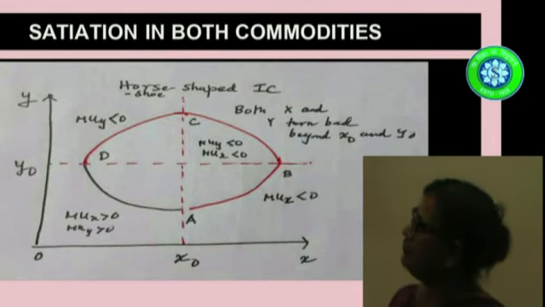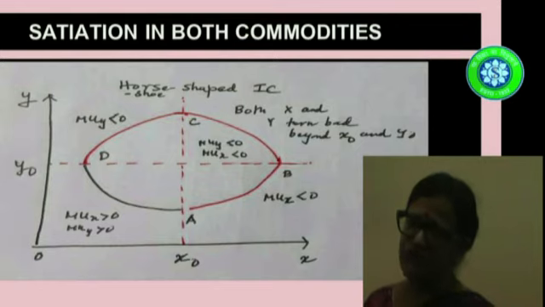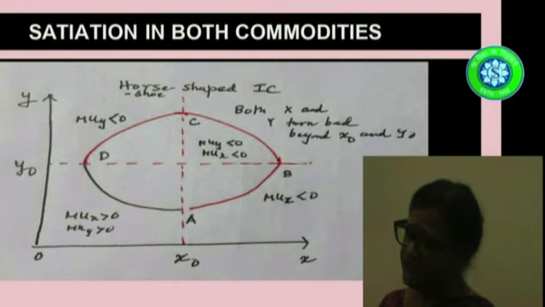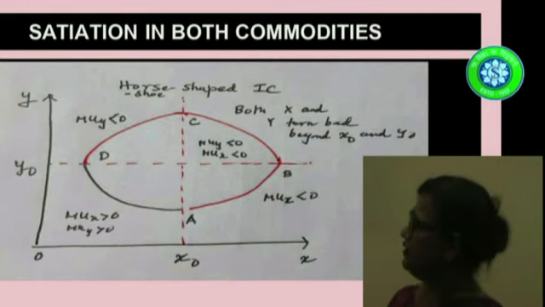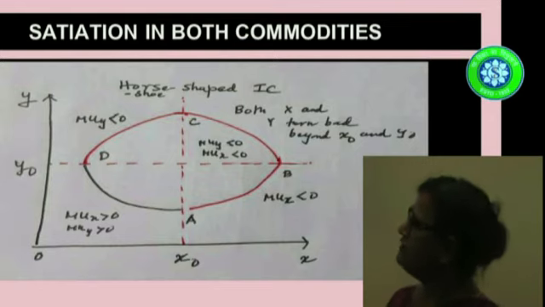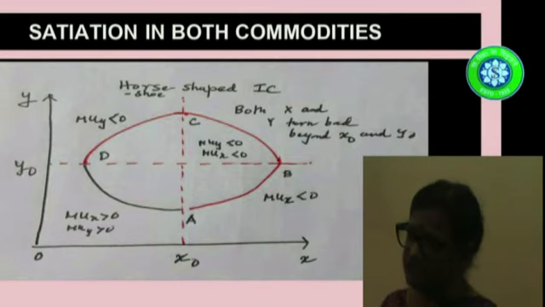You see, in the southwest zone, we are having a normal shape. The black part of the curve is where the marginal utility of both commodities X and Y is positive. A is the saturation point of X. So if you go on increasing consumption of X beyond X0, your MU_X becomes negative. So you are having marginal disutility from commodity X, because your marginal utility from commodity X has become negative.